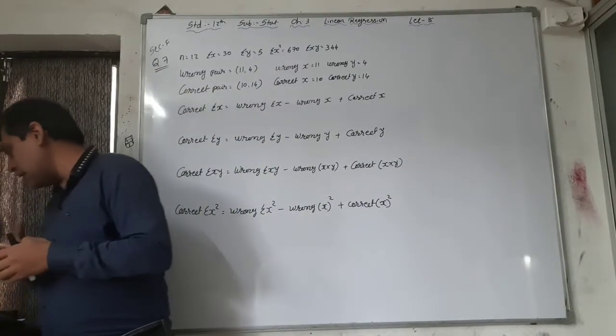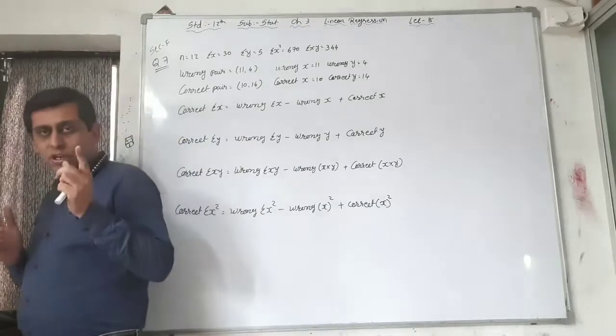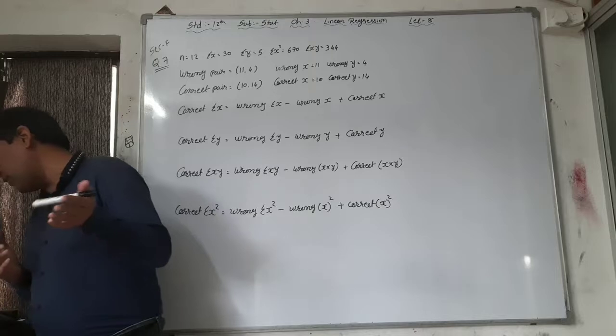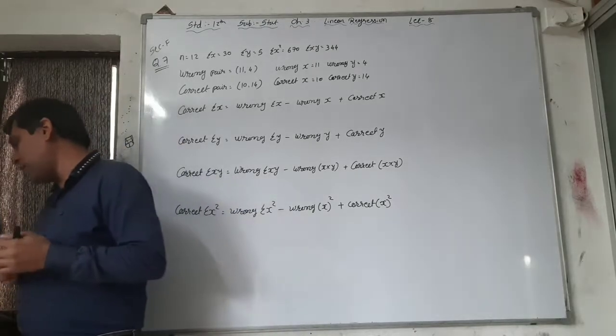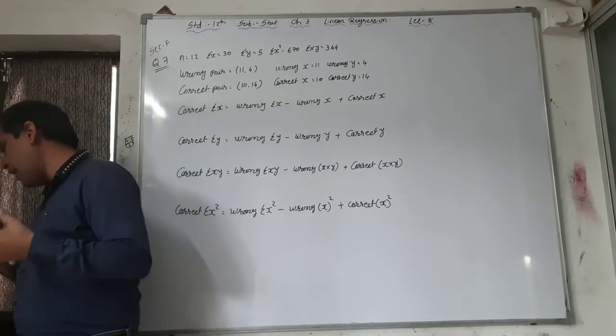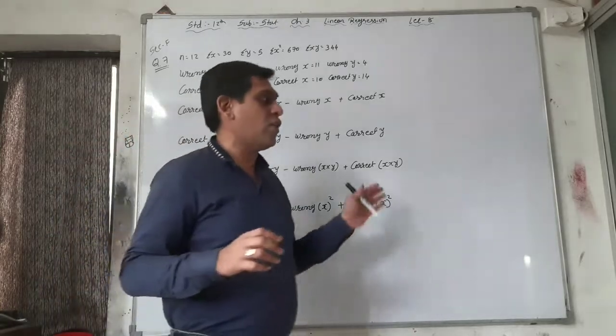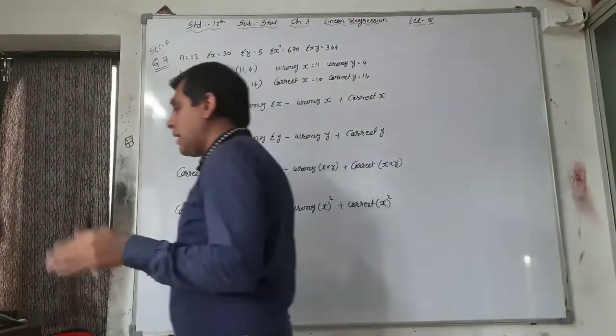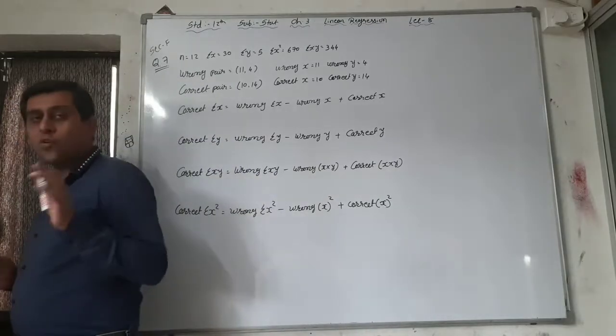See, it's again easy, as in illustration number 13 and 14. The sixth one is also easy. N is equal to 10, sigma x, sigma y, sigma xy and sigma x square are given, and you have to find the regression line of y on x and then put the value of x on that line and find the estimated value of y.